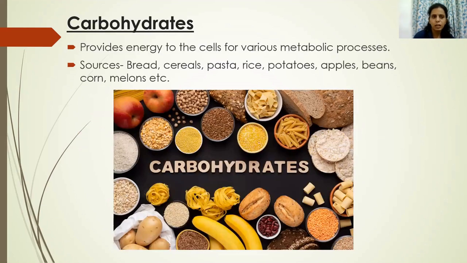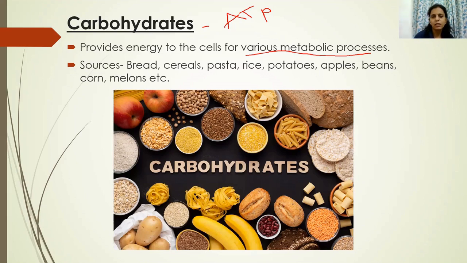The first macronutrient is carbohydrate. Carbohydrate is important for our body because carbohydrates are energy giving food. That means they provide energy to the cells, or to the body for various metabolic processes. You might have studied in your lower classes that in our body, energy is stored in the form of ATP. The full form of ATP is adenosine triphosphate. In the process of respiration, where carbohydrate, that is glucose, is involved, energy is released, and this energy is stored in the cells in the form of ATP molecules. Whenever any metabolic process takes place in the body, energy is utilized from these ATP molecules.